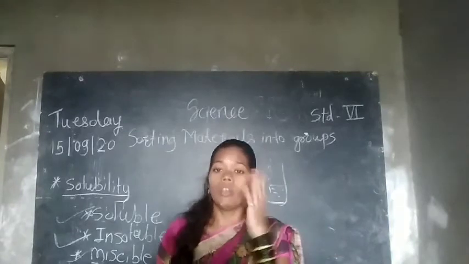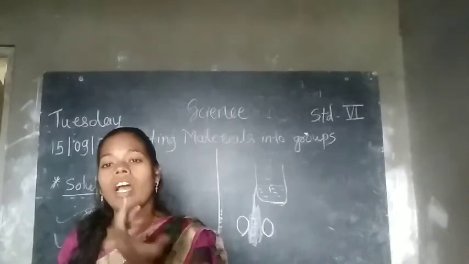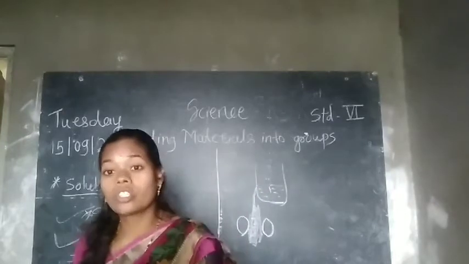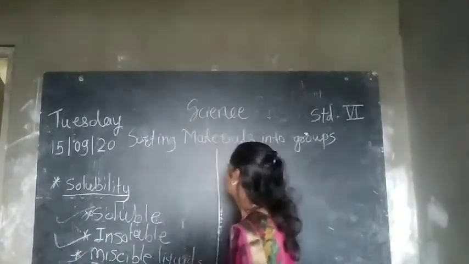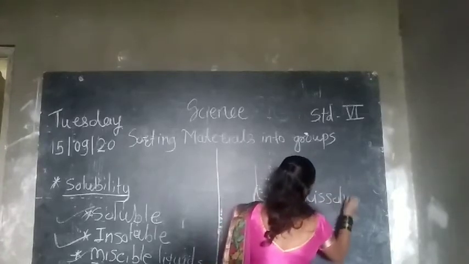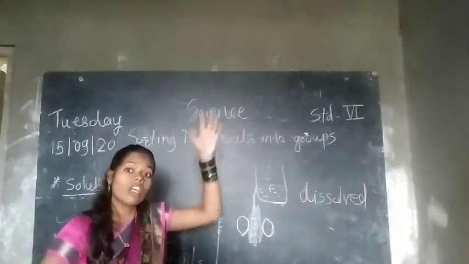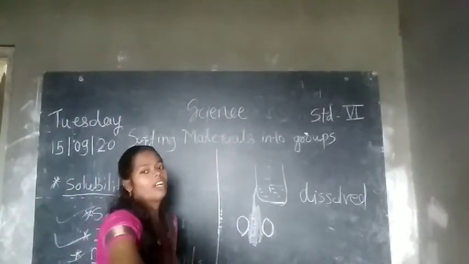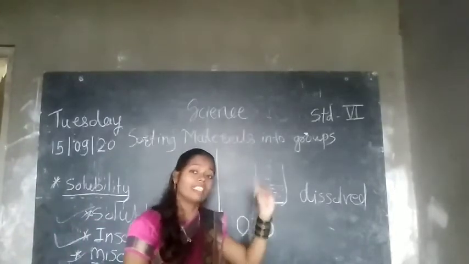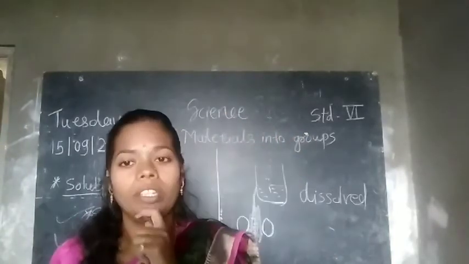So how do we get oxygen? We get oxygen from air. But how are they surviving? How are they getting oxygen? Yes, they are getting oxygen, but in which condition? Dissolved condition, means soluble condition. The oxygen which is present in the air is dissolved in water, and that's why they get that dissolved oxygen from water and they can breathe.